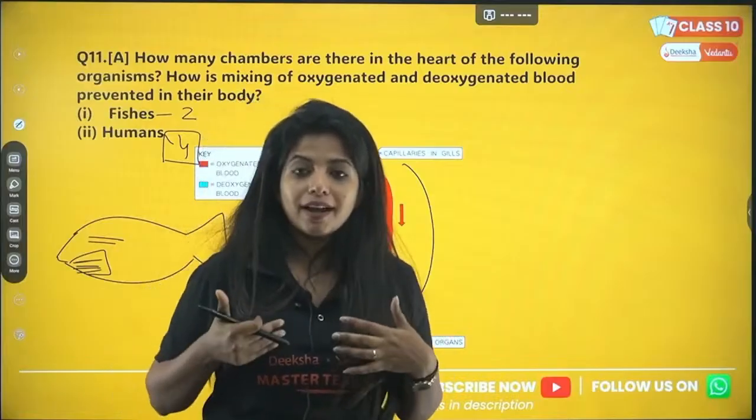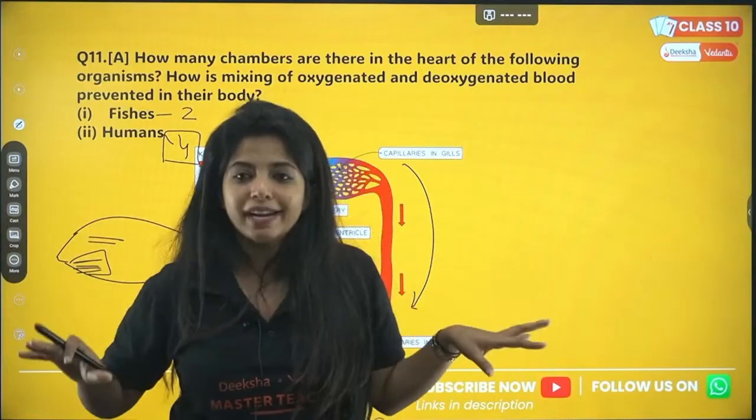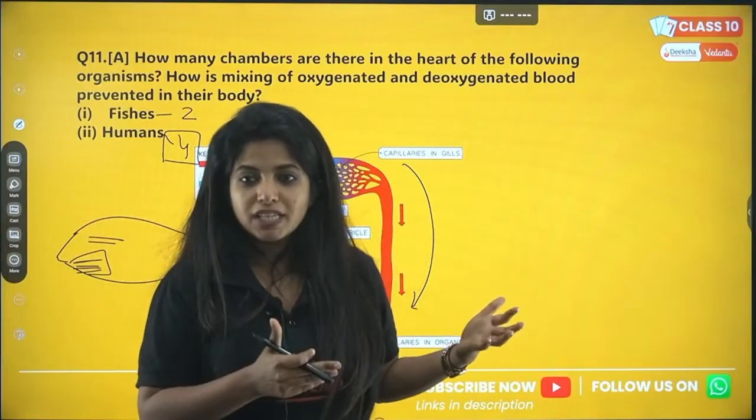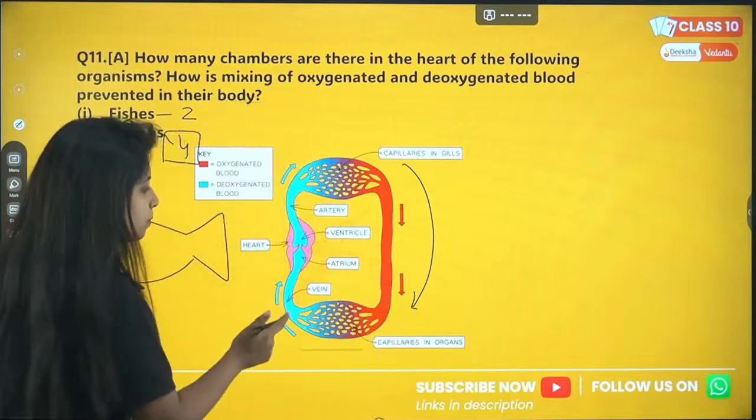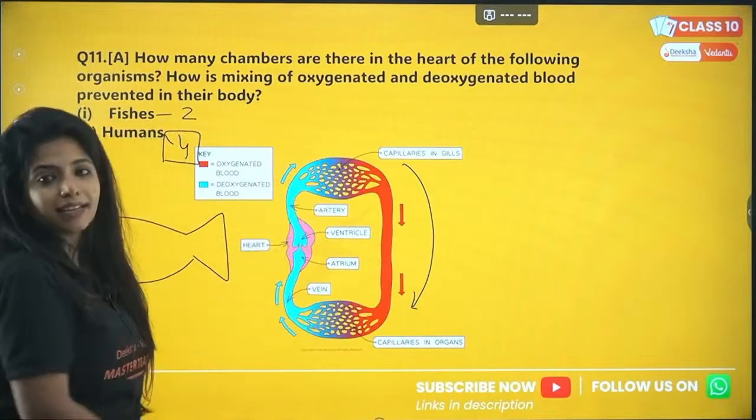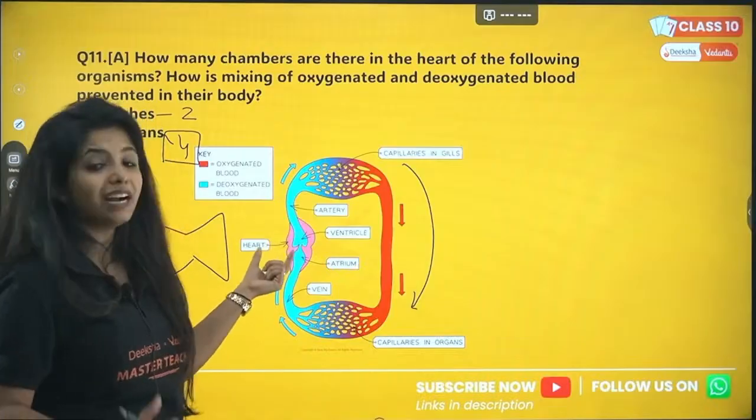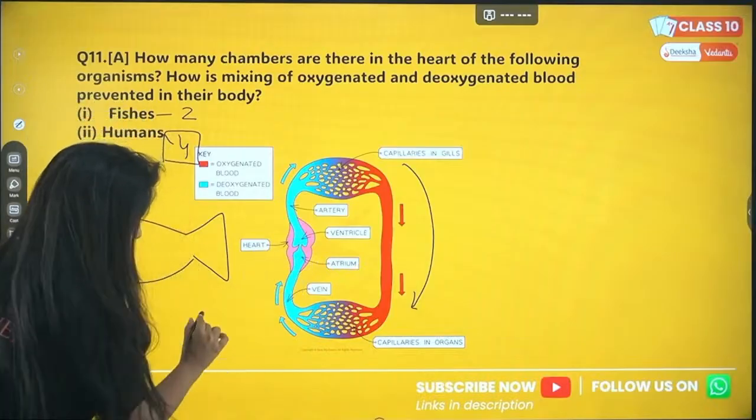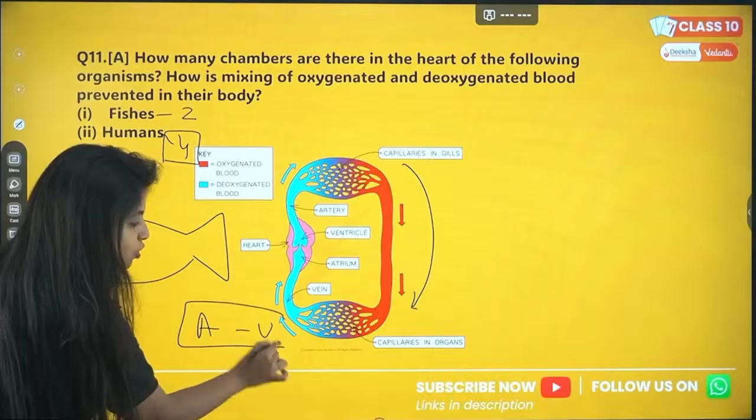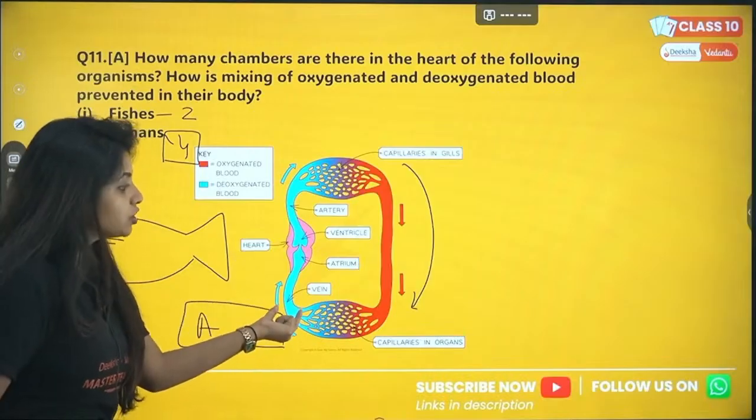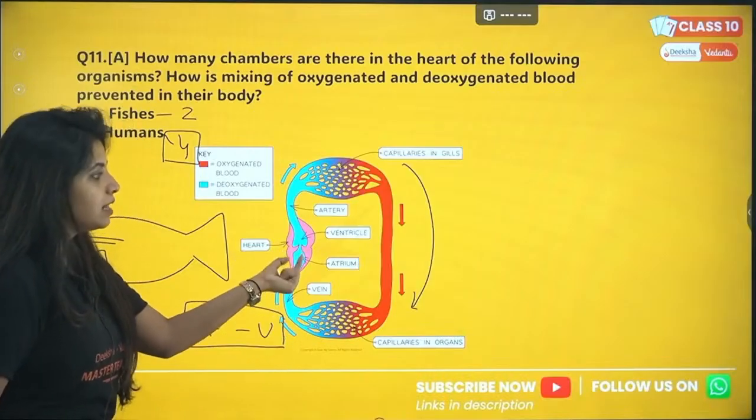Now what is the waste product? CO2 and everything which was not necessary for the cells. So it is there for an exchange. So deoxygenated blood will now be entering the heart. And the first part of the heart is the atrium. First comes A, then comes B. We always remember that. So deoxygenated blood comes to the atrium, then goes to the ventricle.